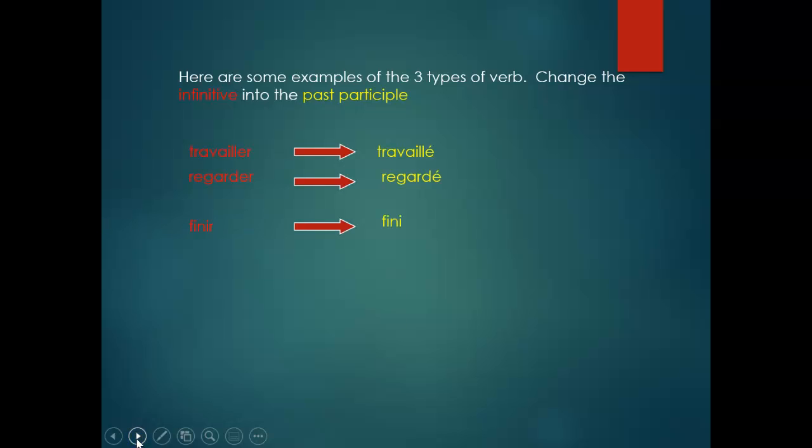Finir me donne fini. Choisir me donne choisi. Répondre me donne répondu. Entendre me donne entendu. Okay? Donc, voilà les participes passés du verbe. Participe passé du verbe. Past participles.